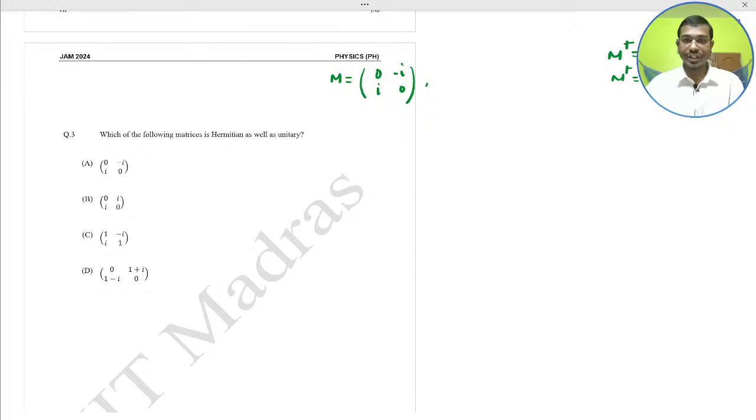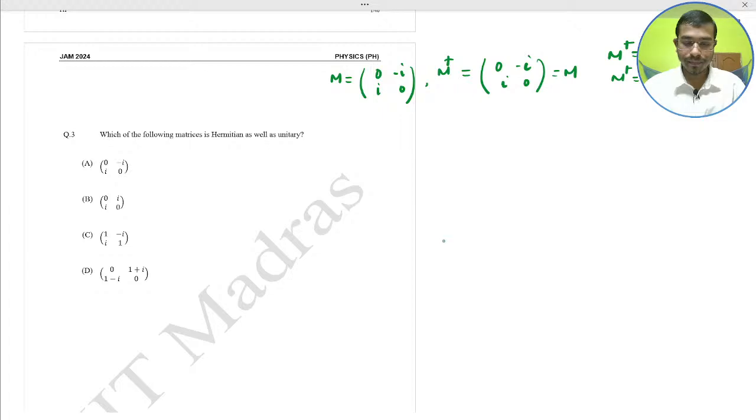These are the two conditions of the Hermitian and the unitary. So it would become the dagger, 0 minus i, i 0. So this is the M.